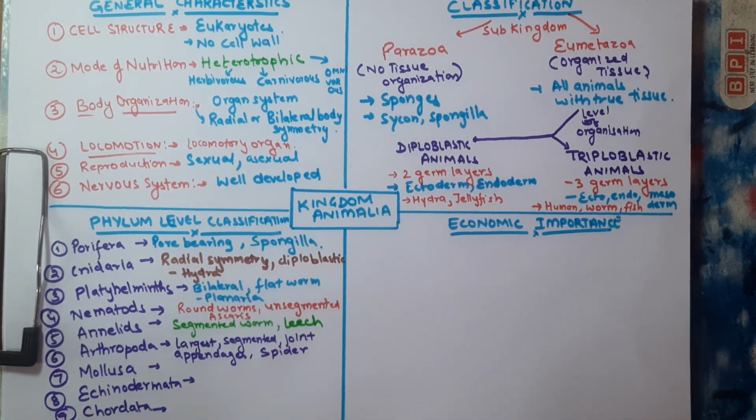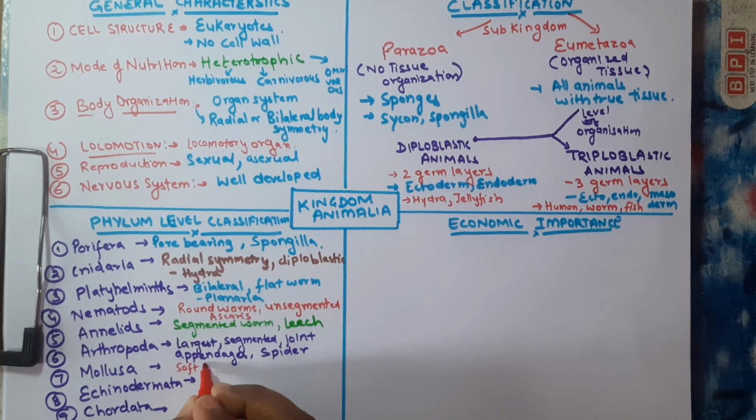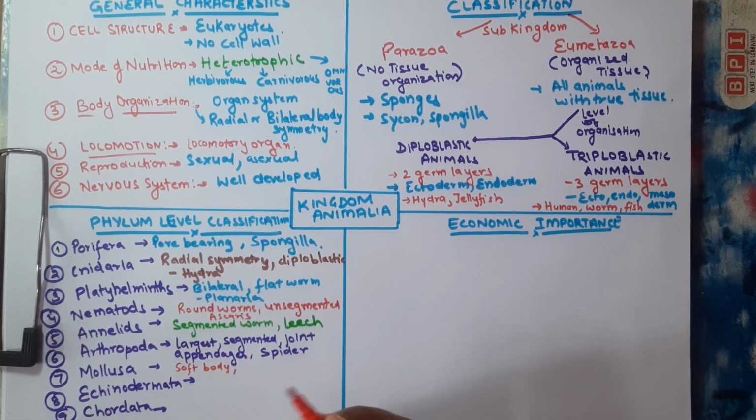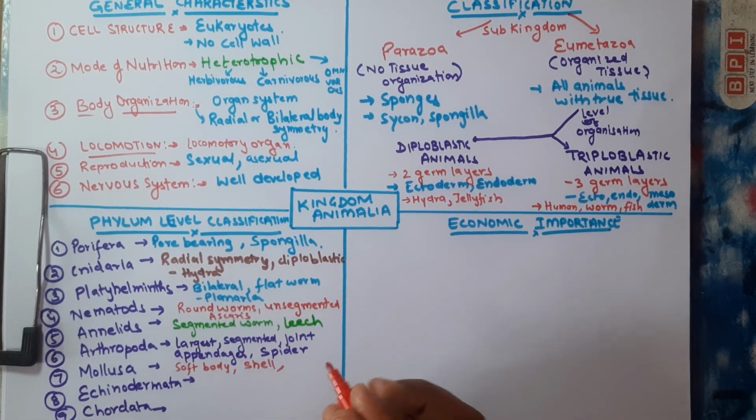Then we will come to the Mollusca. These are soft-bodied animals, often protected by a covering, the shell. The examples include the snail or the octopus. We will write it here, snail.